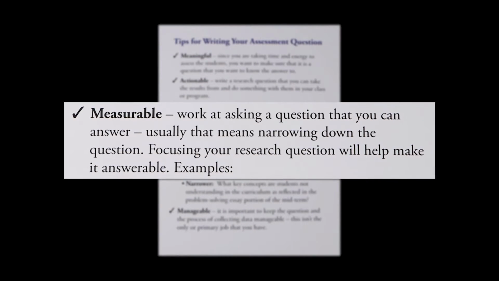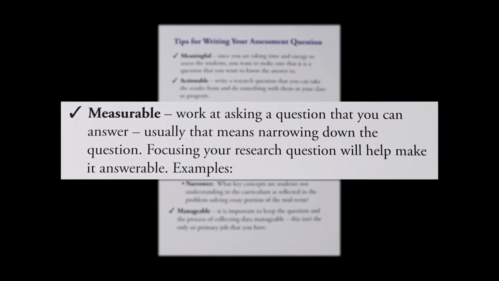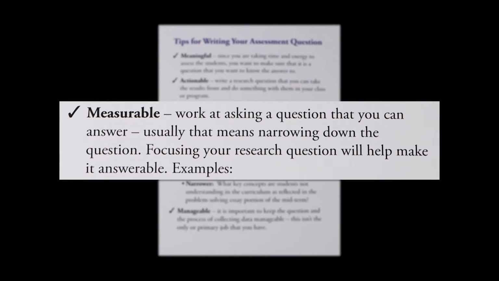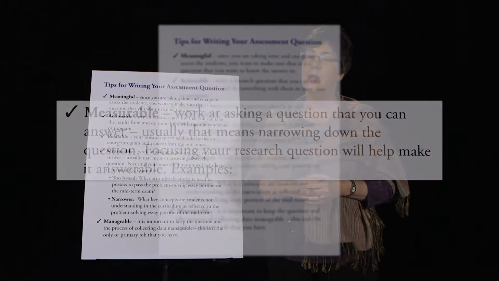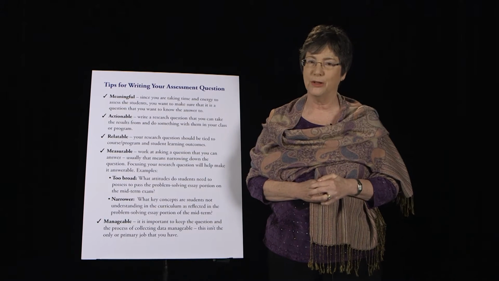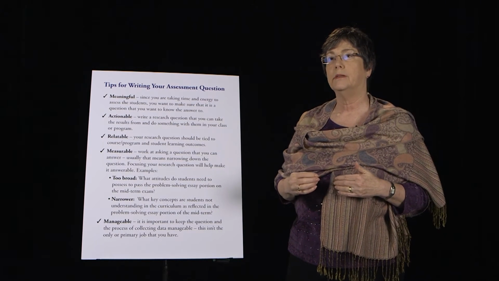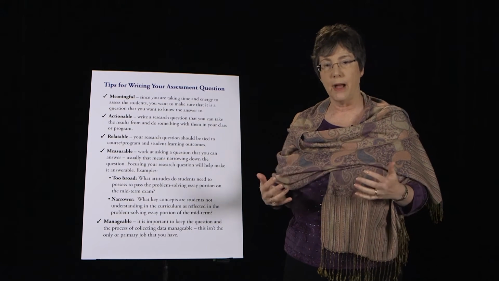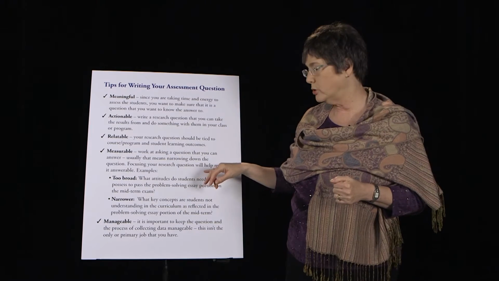Measurable. Make sure that this is actually something that you can measure. One of the ones that I always have difficulty with is people want to know about students' attitude. What kind of attitude? But attitude is very hard to measure. So let's pick a very specific skill or something that you can have them write about that you can actually measure. So usually it means narrowing down your research question.